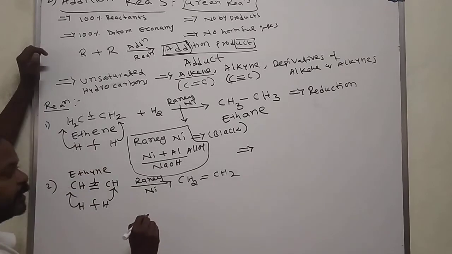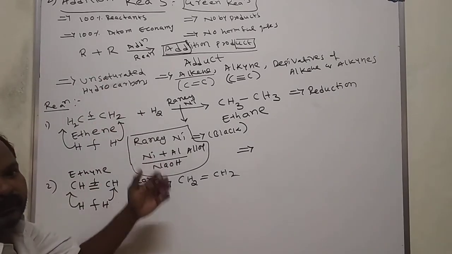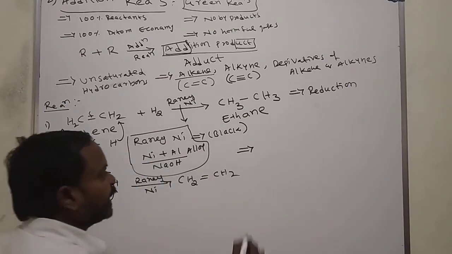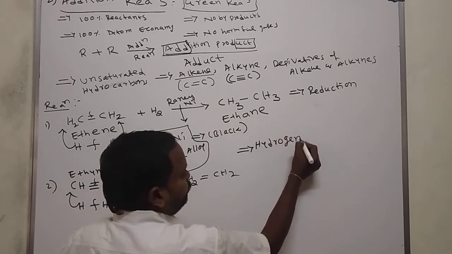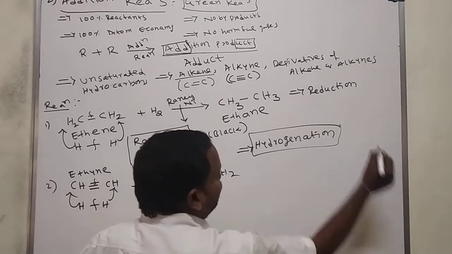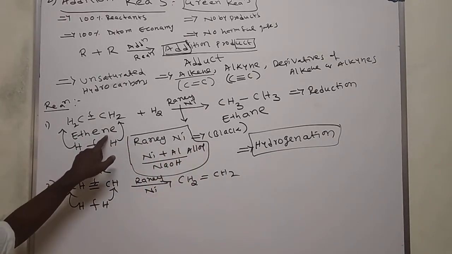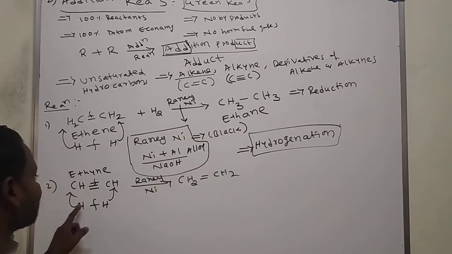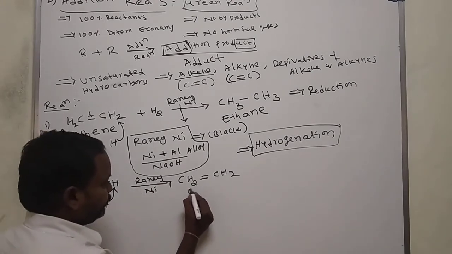What do you observe here? The addition of hydrogen. The addition of hydrogen we call hydrogenation. The hydrogenation of ethene gives ethane. The hydrogenation of ethyne gives ethene.